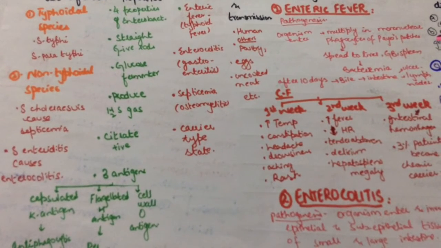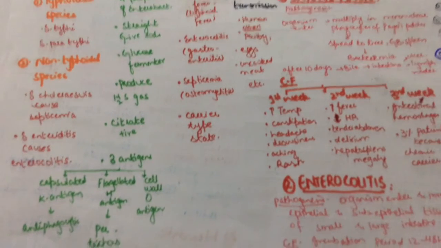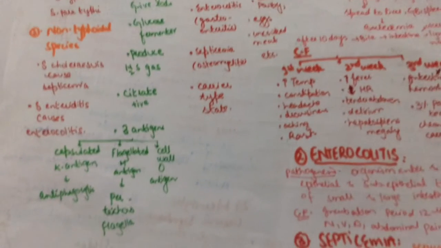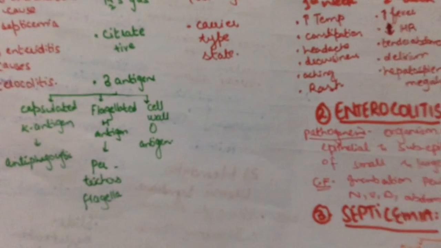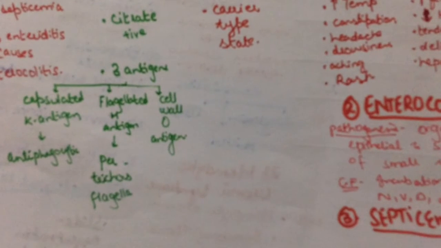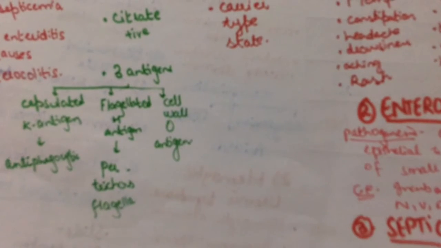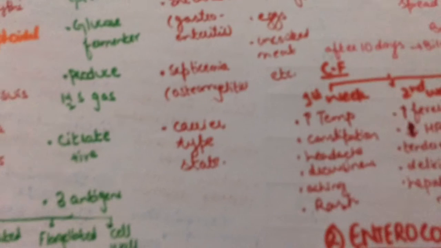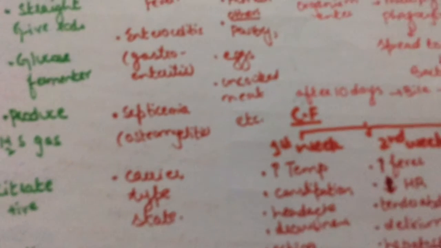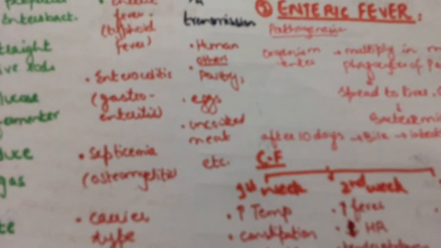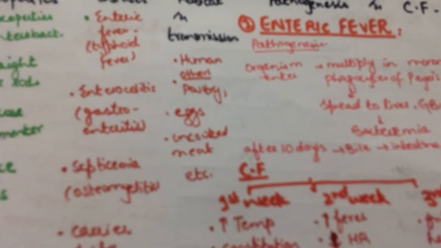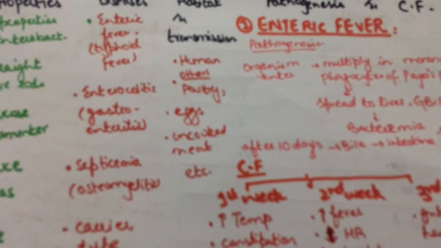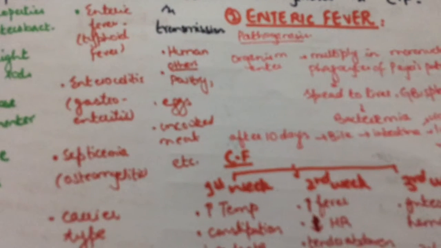Let's talk about pathogenesis. Enteric fever is caused by S. typhi and S. paratyphi. Organisms enter and multiply in the mononuclear phagocytes of Peyer's patches of the small intestine. From there they spread to phagocytes of the liver, gallbladder, and spleen and lead to bacteremia. The organism can grow and survive within the phagosomes in phagocytic cells. All this occurs in a 10 day period, and then through bile it reaches the intestine and starts ulcerating the mucosa over the infected lymph nodes.